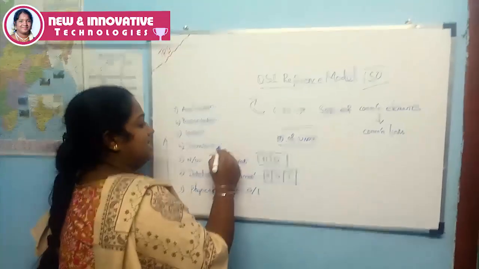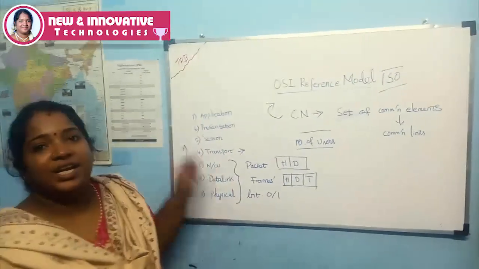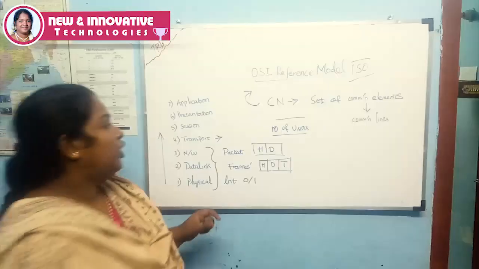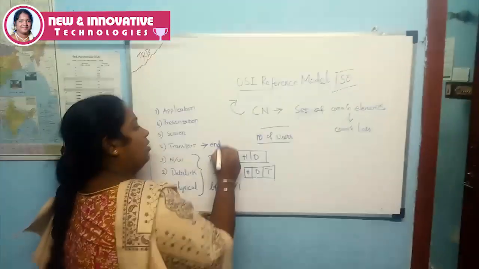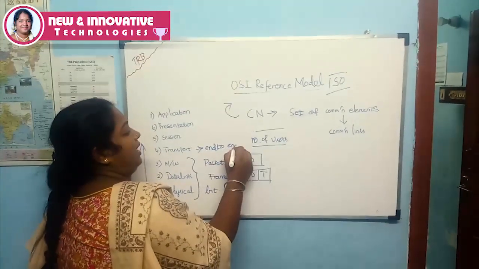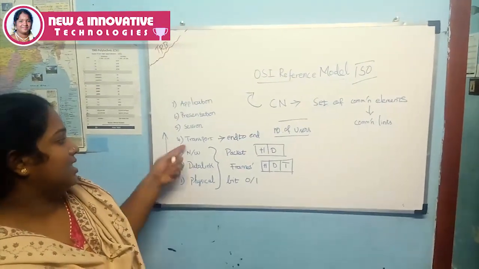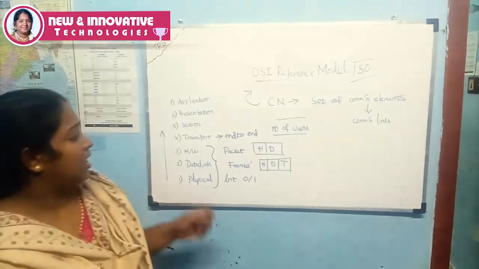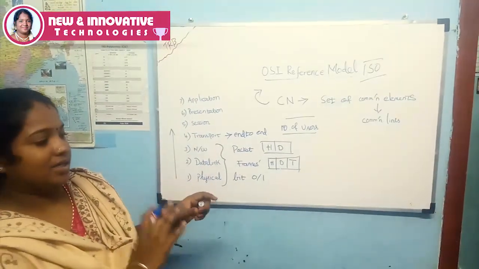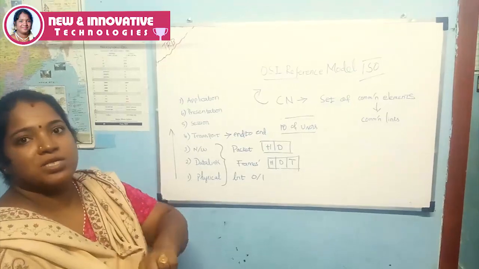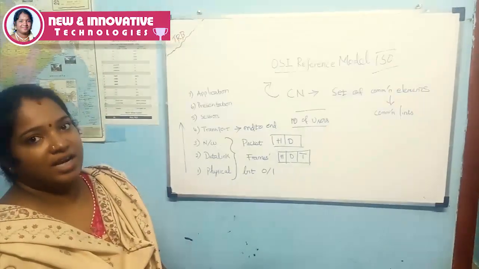Then the 4th one is the transport layer. Generally, the transport layer is called end-to-end delivery. This is the transport layer's support. What is meant by end-to-end delivery? A process is to be transferred from one process to another process. This is called end-to-end delivery.